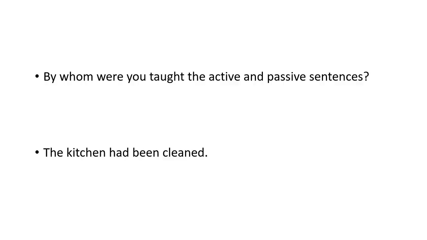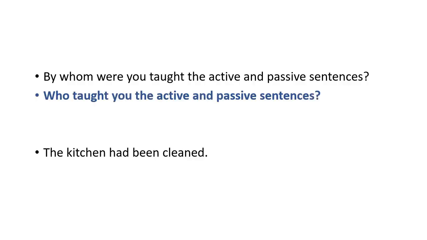Now students, we will see the next sentence, that is: by whom were you taught the active and passive sentences? So subject will come in place of object and object will go in place of subject. So here you can see active and passive sentences is the object. Okay, so this will come in place of subject. So the full sentence will be: who taught you the active and passive sentences?